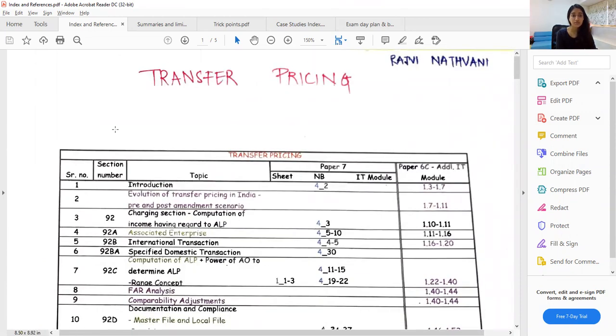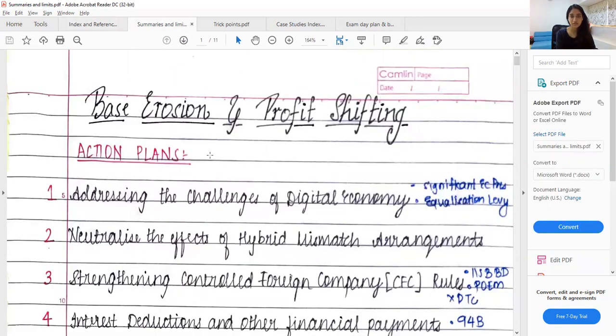Then in your first read, you also have to identify points which you need to remember for paper 7. So what you do is you just make a list of those points so that paper 7 ke din, on your DT paper in the morning, you only refer those summaries and limits and you do not refer the chapters again because you won't get a lot of time. But you refer all of this because you may be asked MCQs or something which you might not remember if you've studied 2 days pehle.